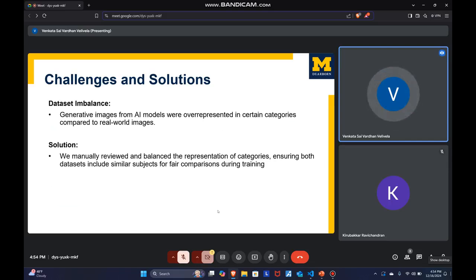To counter this, we manually reviewed and balanced the datasets by ensuring equal representation of categories such as landscapes, portraits, and abstract images. We also applied augmentation techniques like flipping, rotation, and color adjustments to increase the dataset variability. This helped improve the model's generalization across unseen data.